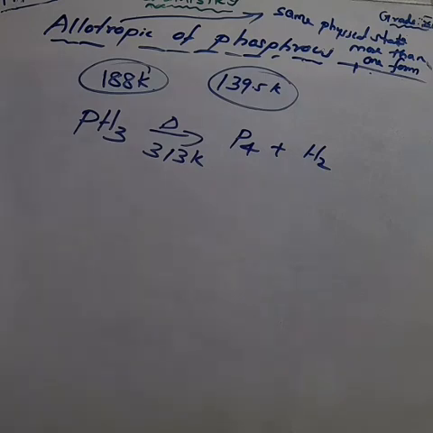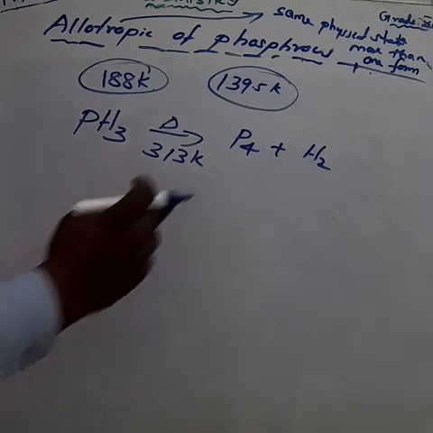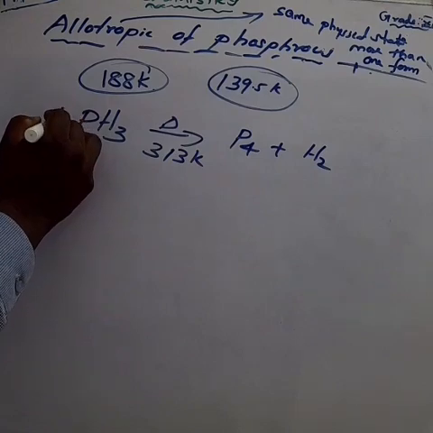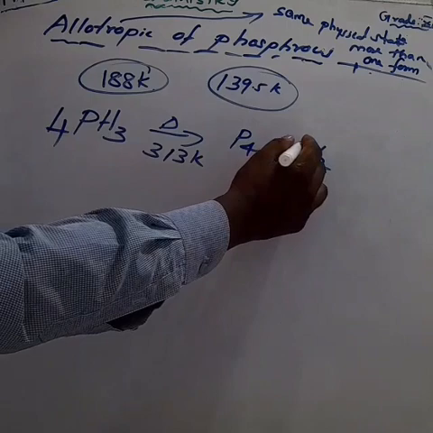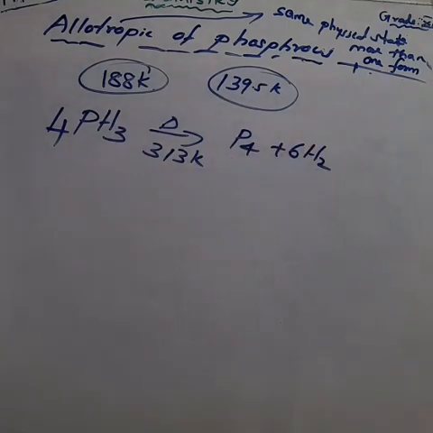So 4 phosphorus in the product side, so make it 4 PH3 on the reactant side. Now hydrogen: 4 3s are 12. So make it 6 H2. Am I right? Equation is balanced.